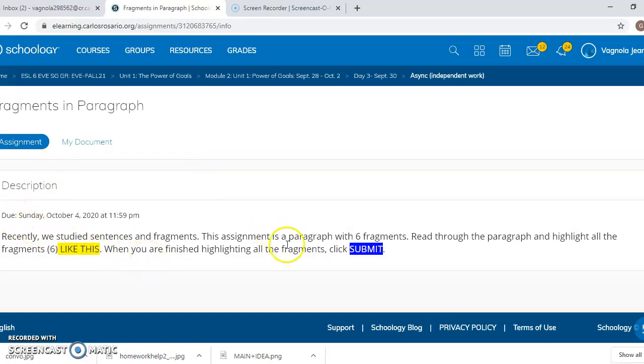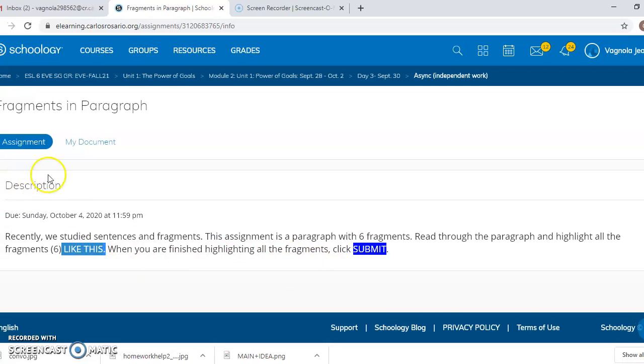Make sure to read the directions before you actually open the assignment. You're going to get a paragraph that has 6 fragments, and you will identify the 6 fragments by highlighting like this. When you're done, you click submit. So this is how you access the document. You click My Document.